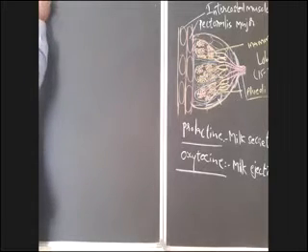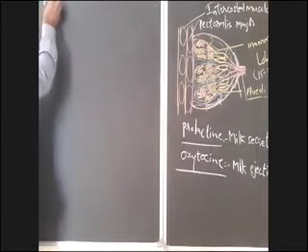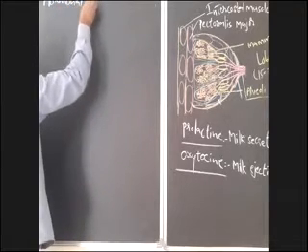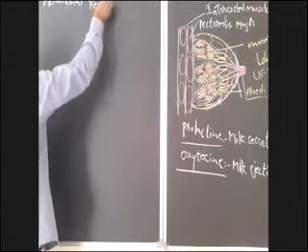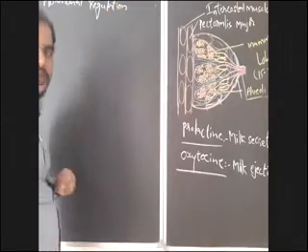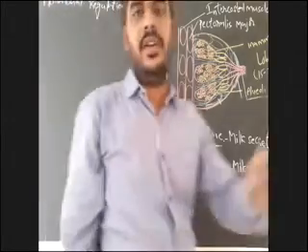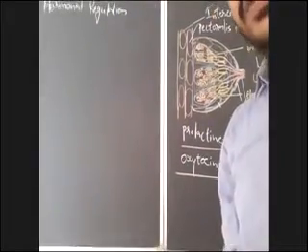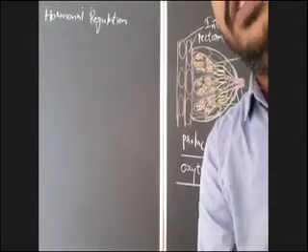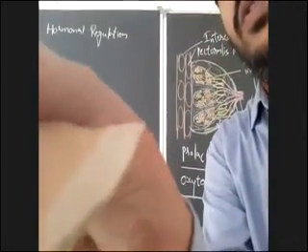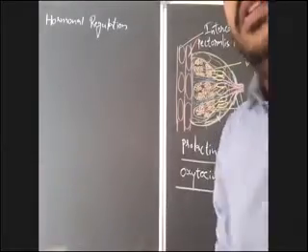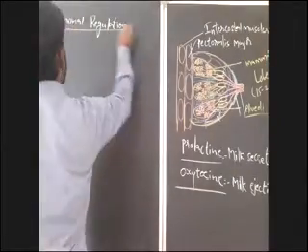In this hormonal regulation, what you have to learn, we will discuss.